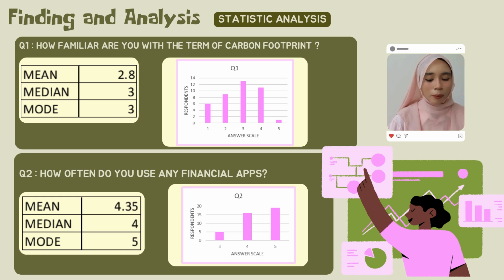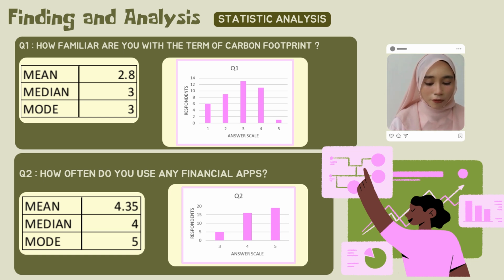For question 1, how familiar are you with the term carbon footprint? According to the table, the mean score is 2.8 while the median score is 3. This indicates that most of the students are quite unfamiliar or neutral to the term carbon footprint, while the mode being 3 indicates that the most frequent answer chosen is 3. This is also supported by the bar chart provided, where 13 students have chosen scale 3 as the answer.